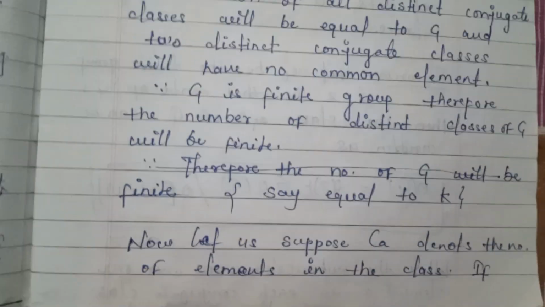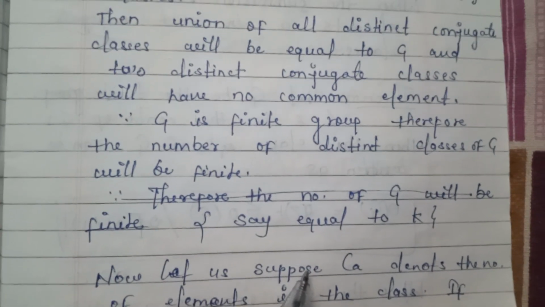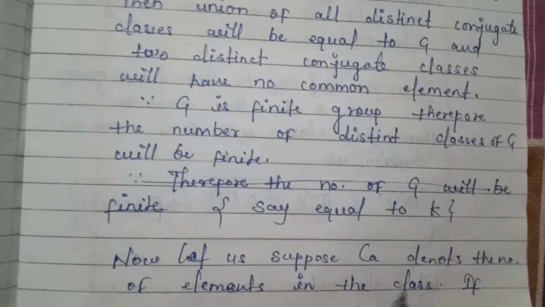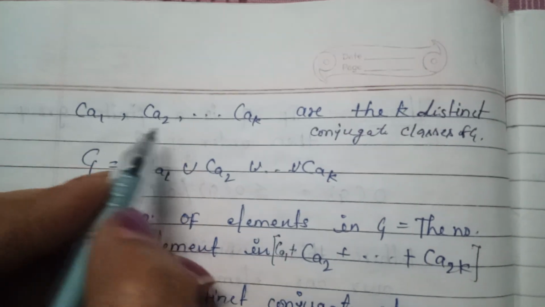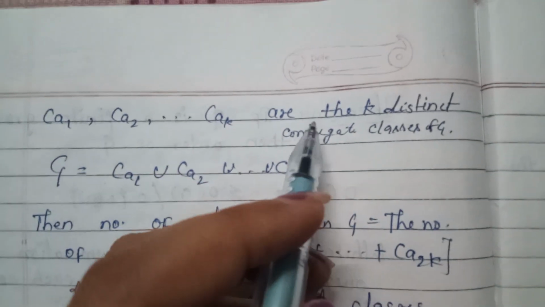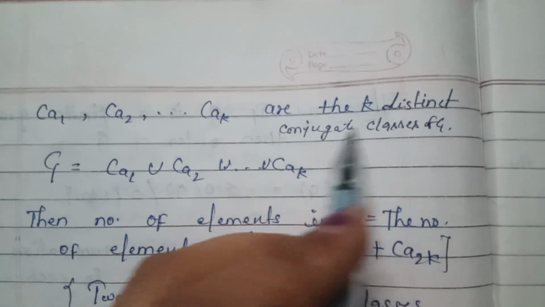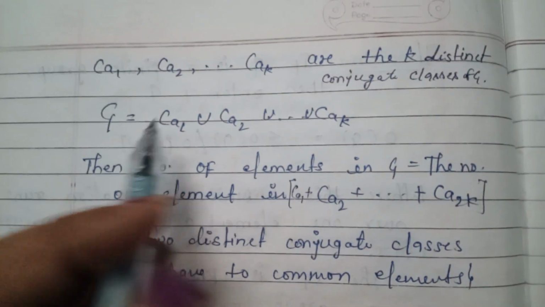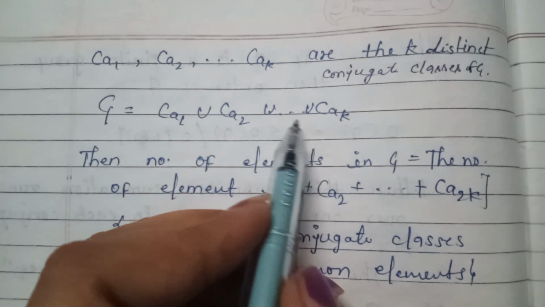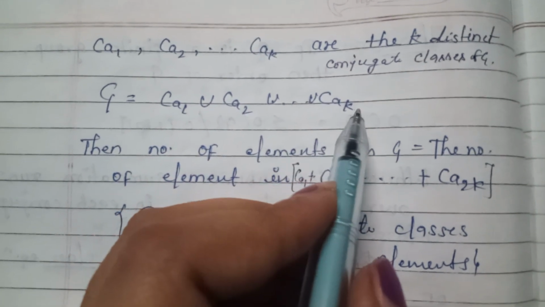Now let us suppose Ca denotes the number of elements in the class of a. If Ca1, Ca2, and so on up to Cak are the k distinct conjugate classes of G, then G is equal to Ca1 union Ca2 union and so on union Cak.